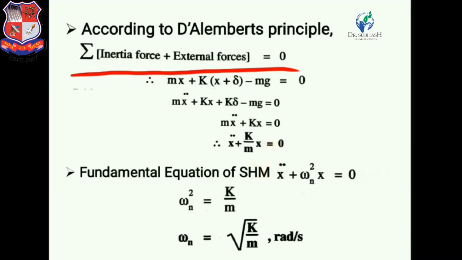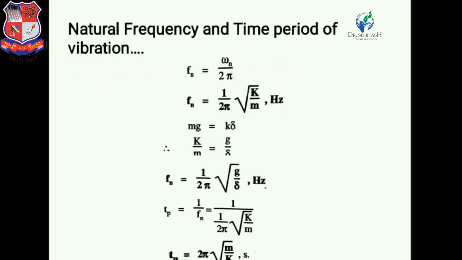So we get this equation. Now we know the fundamental equation of simple harmonic motion: x double dot plus omega n square into x is equal to 0. Here omega n is nothing but the natural frequency. If we compare these two equations, then we get omega n square is equal to k by m. So we finally get omega n is equal to root k by m.